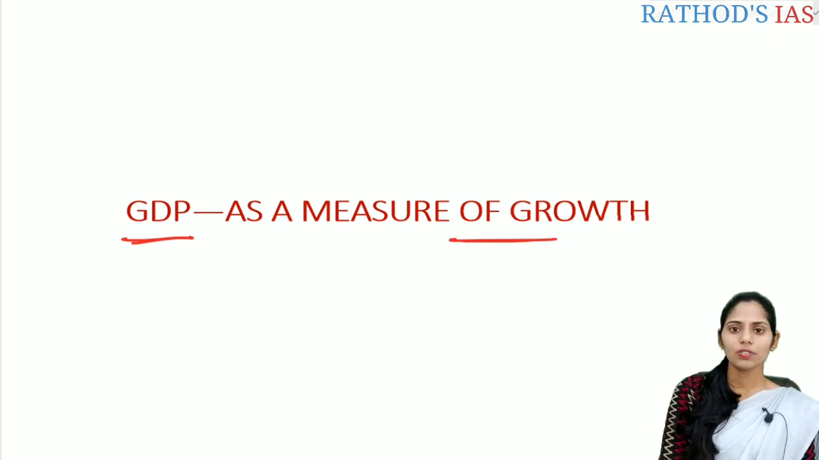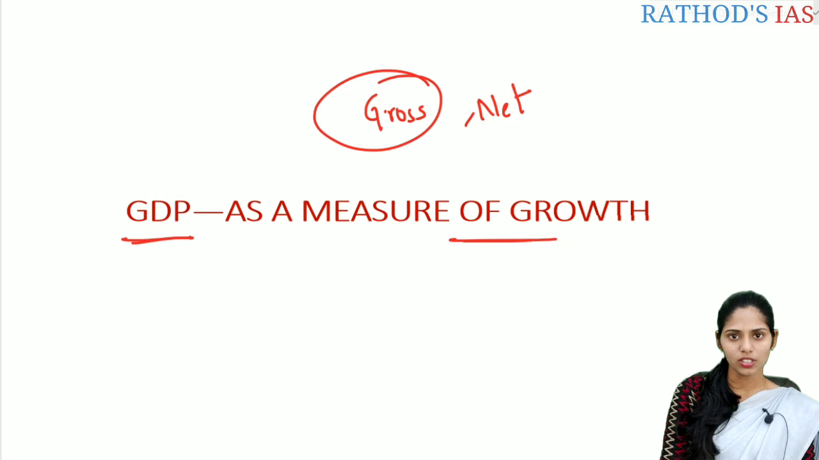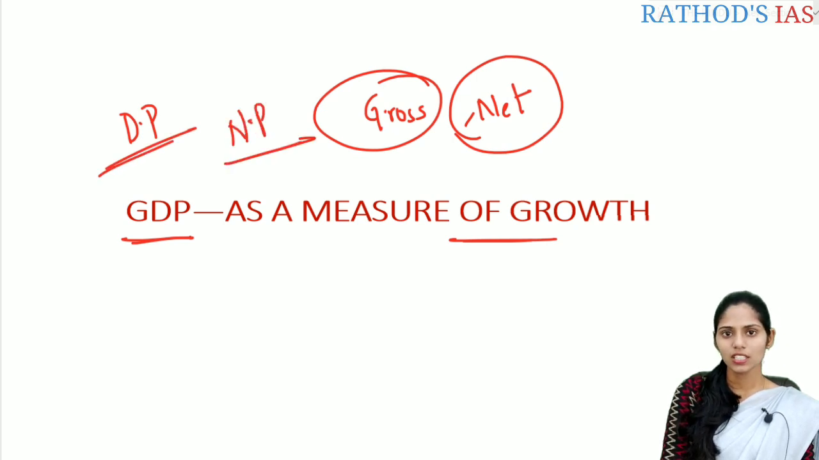In the last lecture, we already discussed what is gross and what is net, the difference between gross and net. And we also discussed what is a domestic product and what is the national product. Correct? So I hope you will recall all these basic concepts. Once you recall these, only then will you understand this series of lectures. So let's get started. We are going to discuss GDP, a measure of growth.